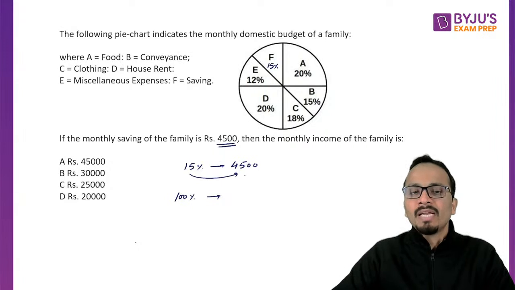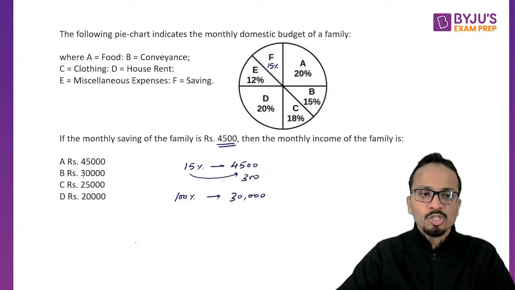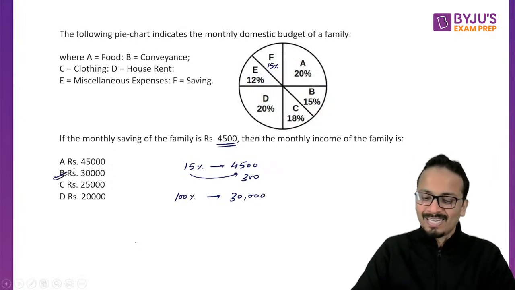So I have multiplied it by 300. So again, 100 multiplied by 300, the answer will be 30,000. So yes, option B is the correct answer.